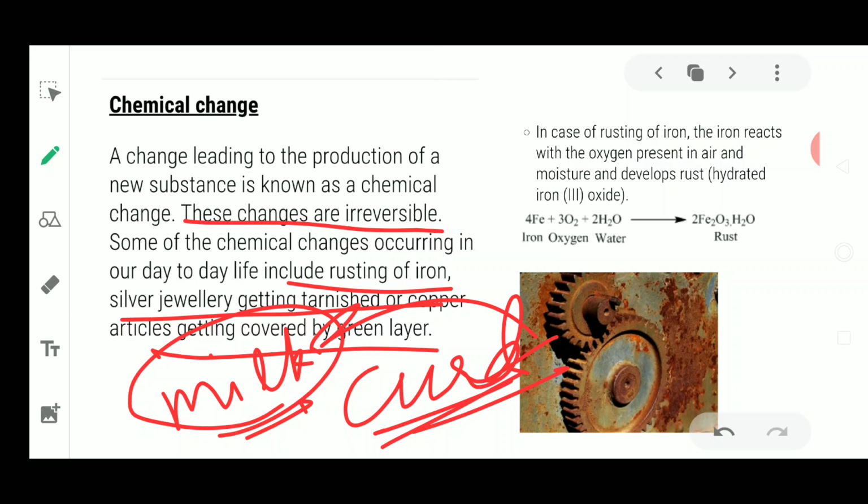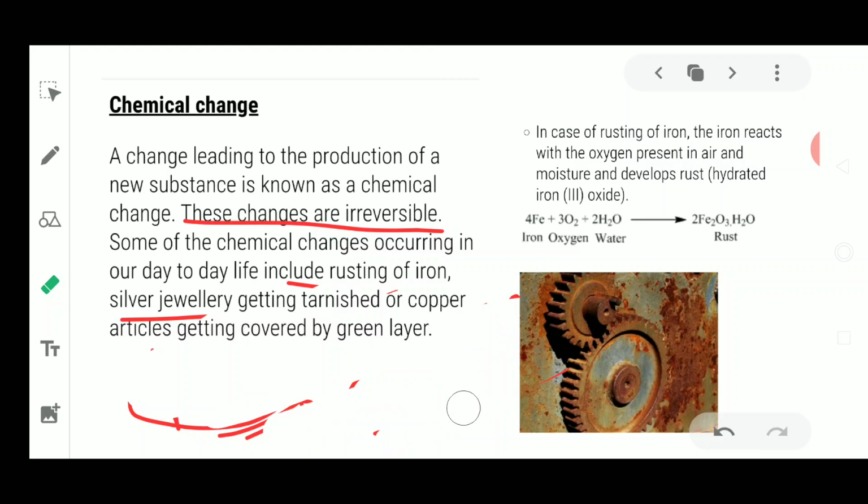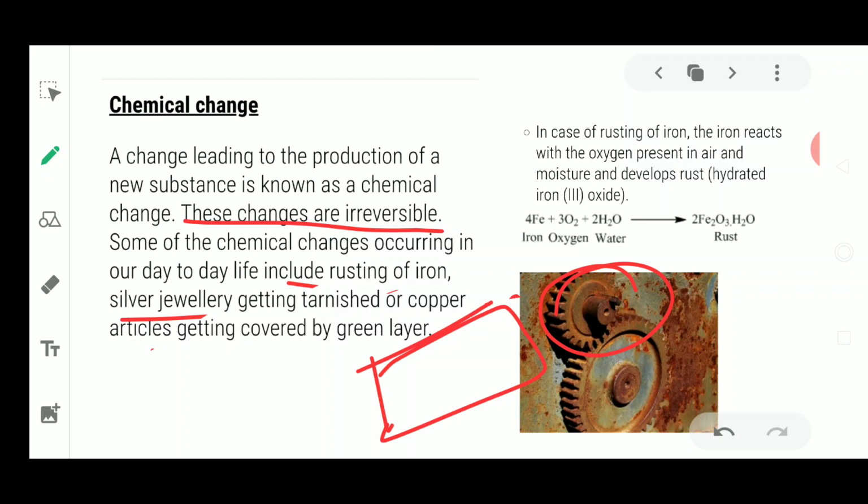Whether it is in the form of milk only, the composition has completely changed. So this is an example of chemical change. Here also, in the rusting process, the iron object is going to corrode away. But will this rusted form of iron be brought back into its original form? No. After rusting, the layer of the metal gets corroded and is removed.